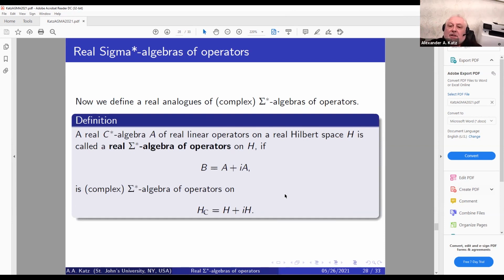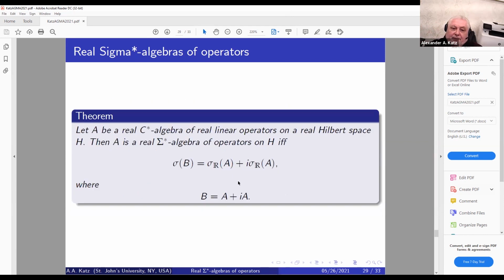So now, to be able to use this machinery, we define a real analogue of complex sigma-star algebras as follows. A real C-star algebra of real linear operators on a real Hilbert space is called a real sigma-star algebra of operators if its complexification is a complex sigma-star algebra on the complexification of the Hilbert space. Right, and then the following theorem is needed for our apparatus.